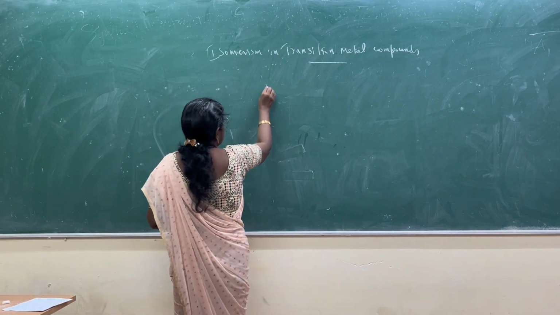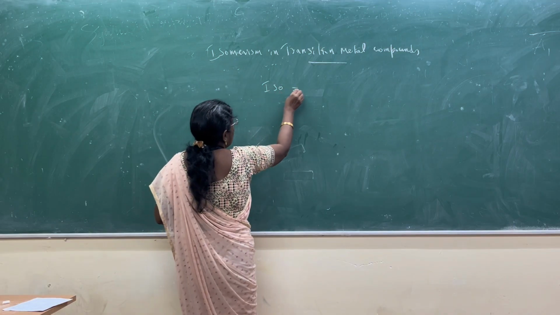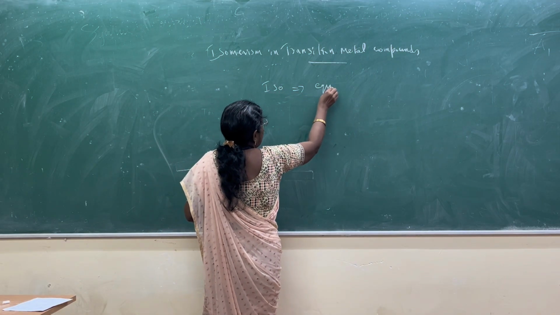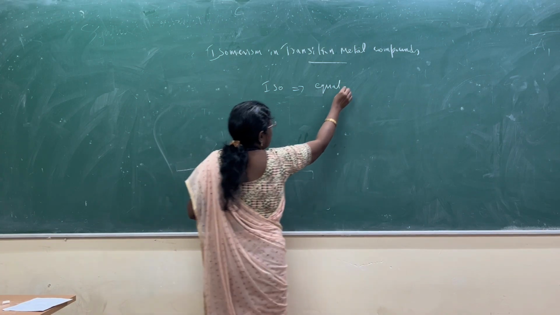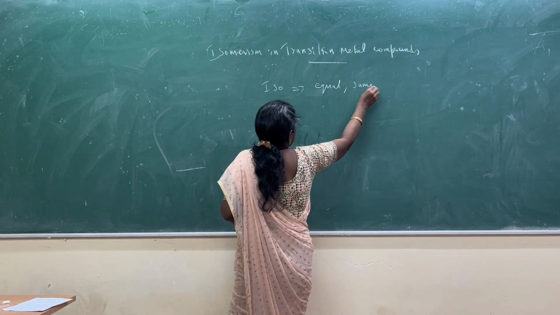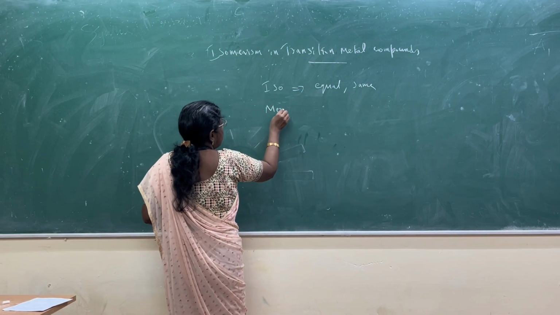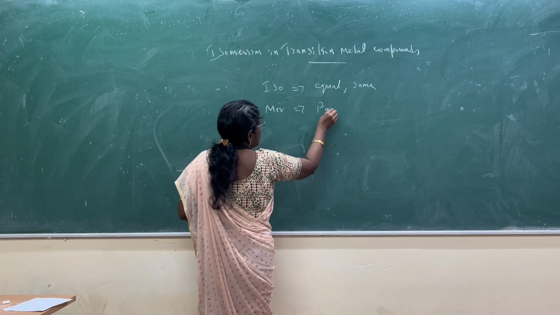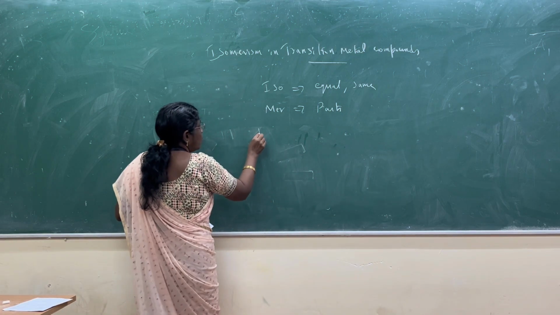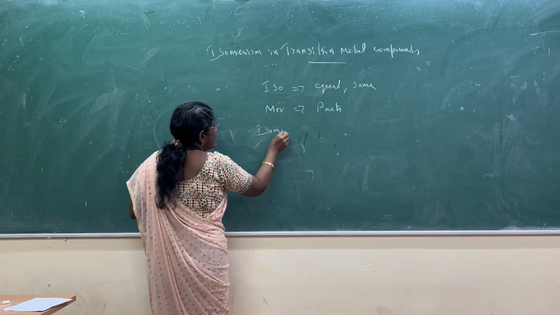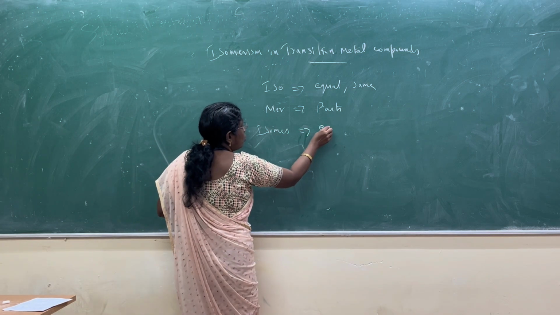Iso means equal or same, and mer means parts. So isomers are called equal parts.